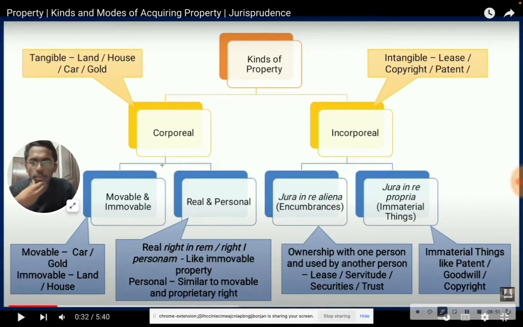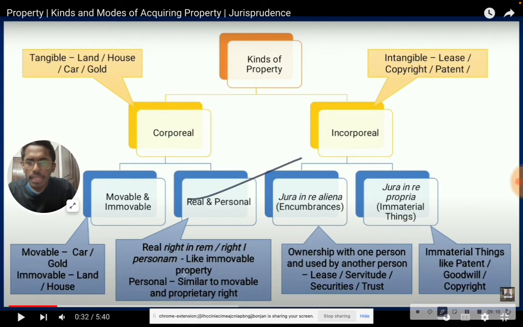What are the two types under corporeal? Movable and immovable, and real and personal property. Movable is like car and gold; obviously, a car we can move. Immovable means land.